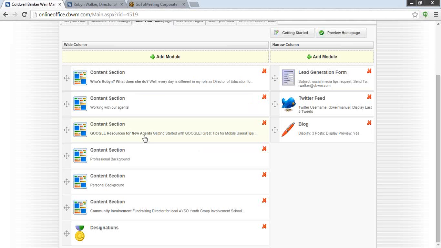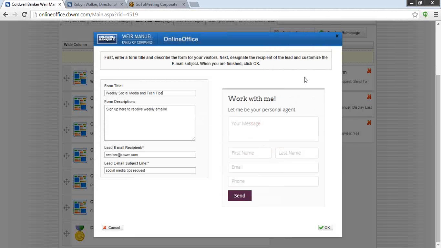The other new feature that we've had, some people have questioned a little bit, and I believe shows up red on your home page if you haven't activated it yet, is the custom lead generation form. So this is a really cool feature. Now you can see I've actually added it to my website. I'm going to go ahead and bring that up. If you click on the Add That feature, this is the form that's going to come up.